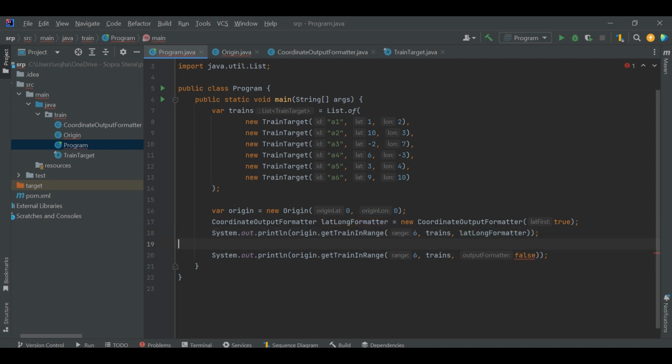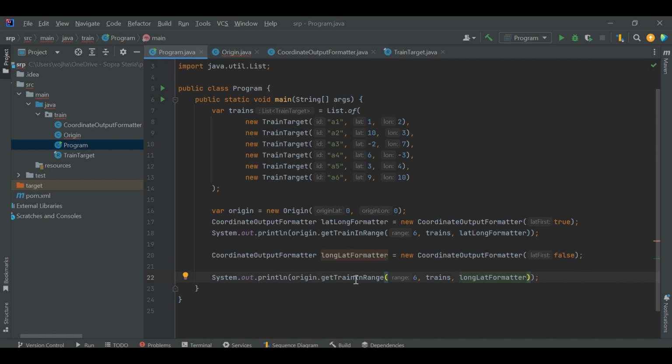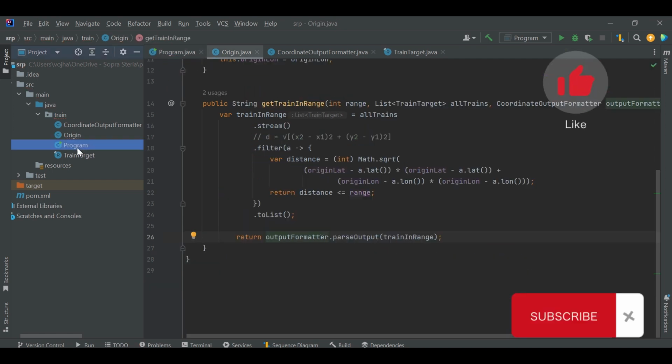The second time, we will create a longitudeLatitudeFormatter with latitudeFirst false, and we will pass this longitudeLatitudeFormatter as an input parameter to the method getTrainInRange.